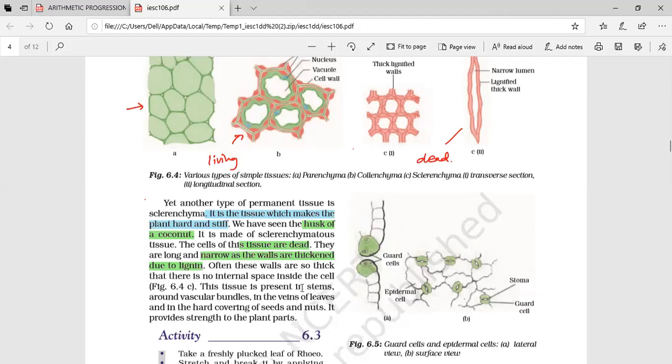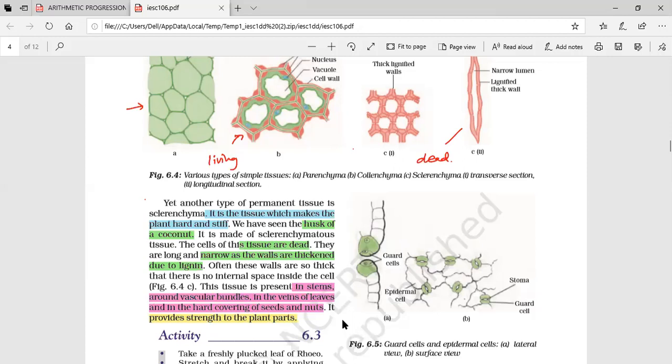Where is this tissue present? Now, location. Location is the stem around the vascular bundles, in the veins of leaves, and the hard coverings of seeds and nuts. And the function is to provide strength. Clear? Understand this part?